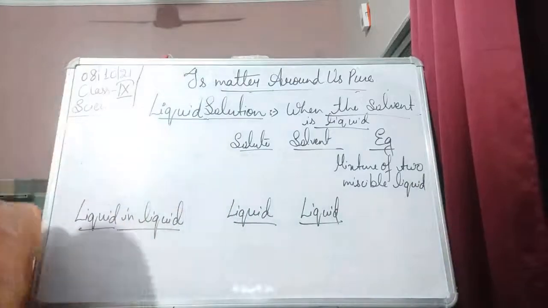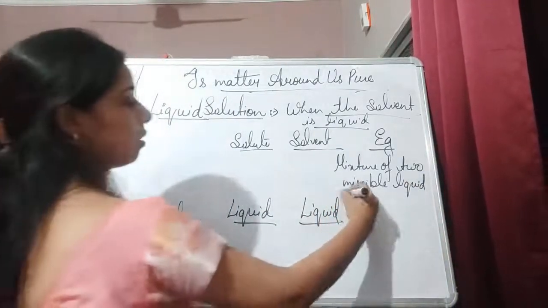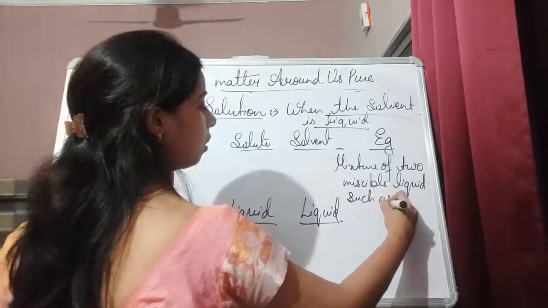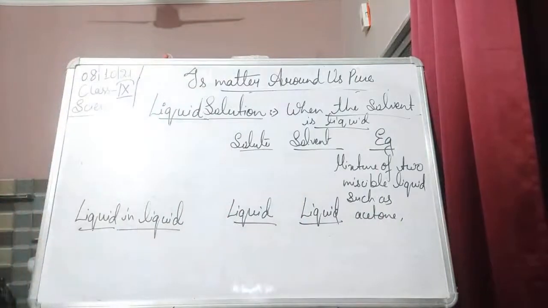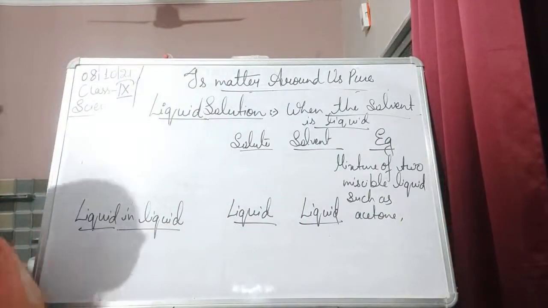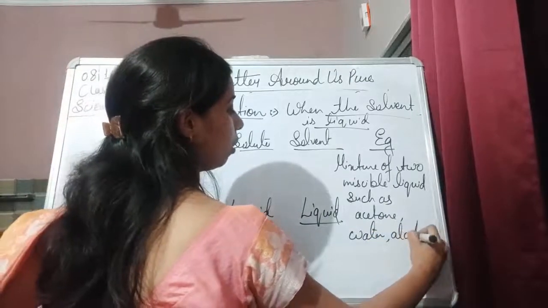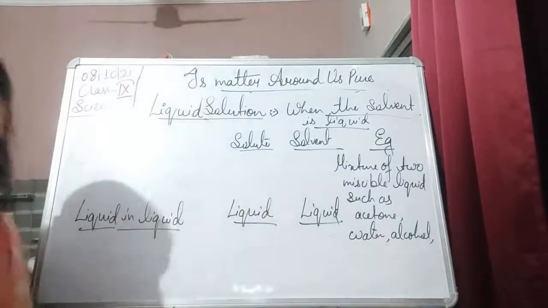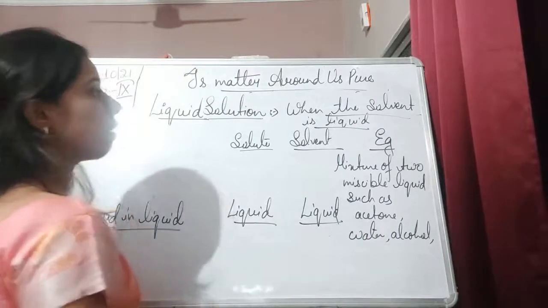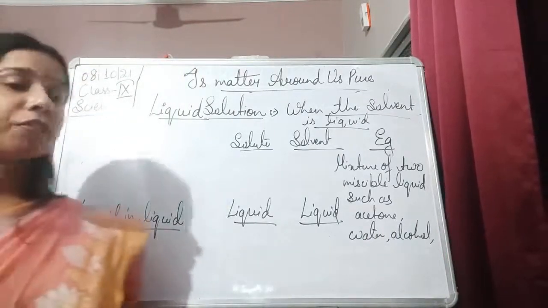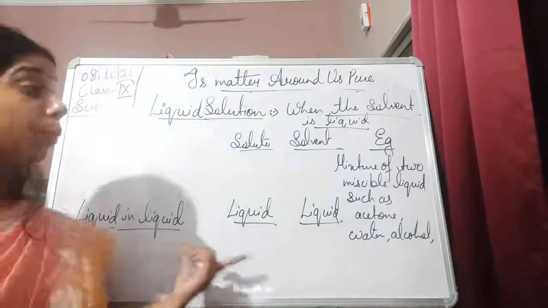Mixture of two miscible liquids such as acetone, then water, then alcohol. Acetone, water, alcohol. These all are what? These are some of the examples of the liquid solution. Liquid solution means liquid in liquid.